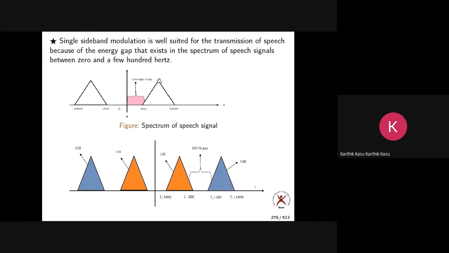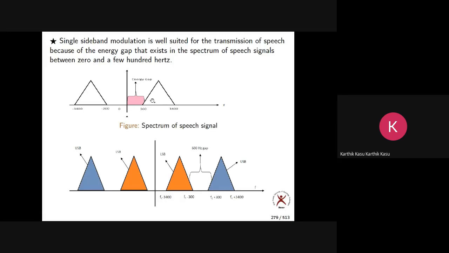I have taken a shape like this. I can take any shape, there is no problem at all. So now this is the spectrum. On the left side also I have taken the same spectrum. We should take the same size or same shape on the left side also because of symmetry.